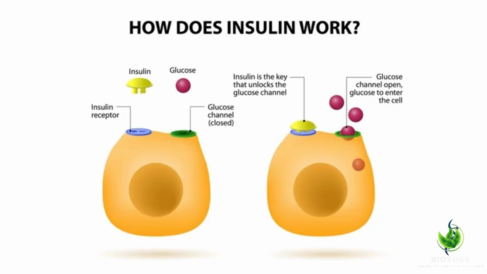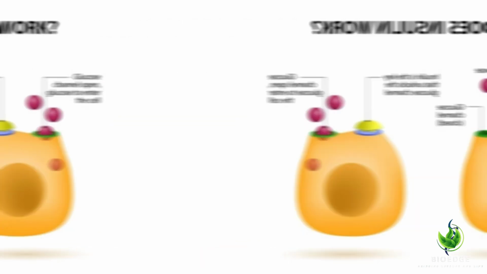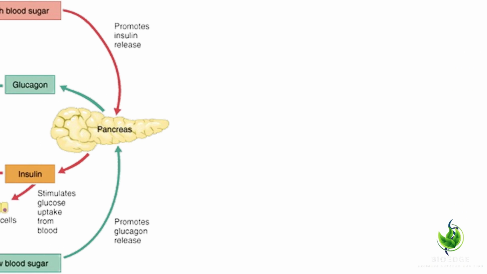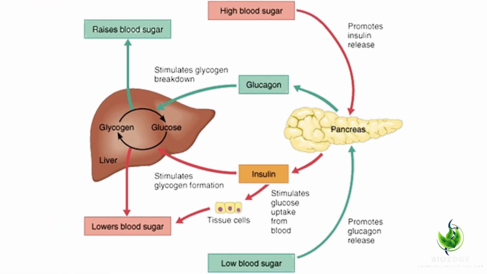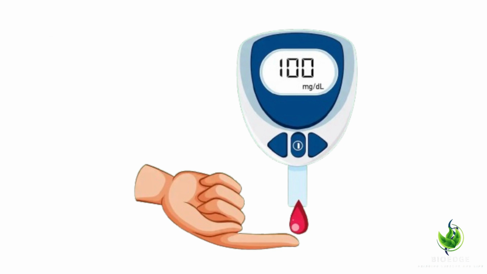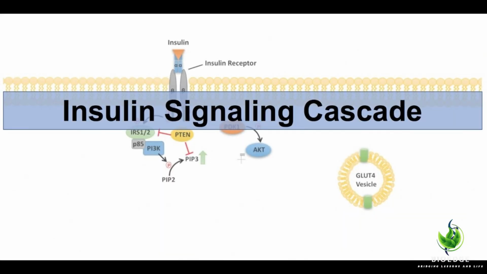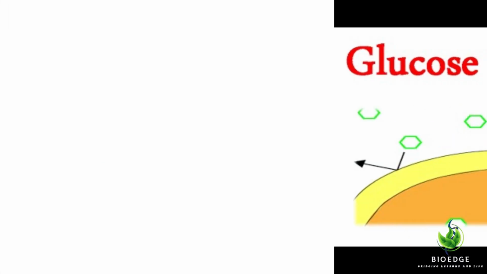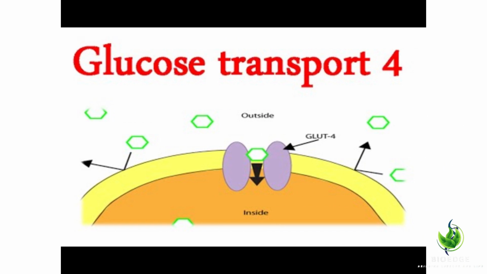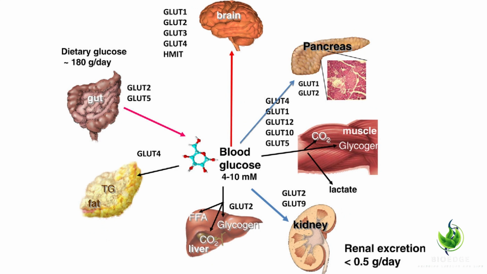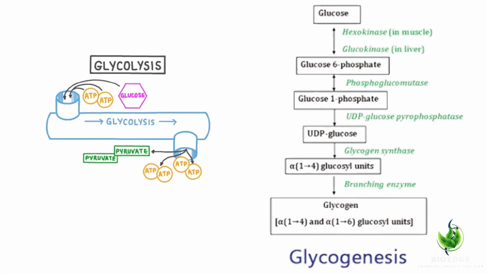Insulin allows glucose to be taken up and used by insulin-dependent tissues such as muscle cells. Glucagon and insulin work together automatically as a negative feedback system to keep the blood glucose levels stable. The insulin signaling promotes the translocation of GLUT4 glucose transporters to the cell membrane. They involve GLUT2 and GLUT4 transporters. This condition leads to glycolysis and glycogenesis.